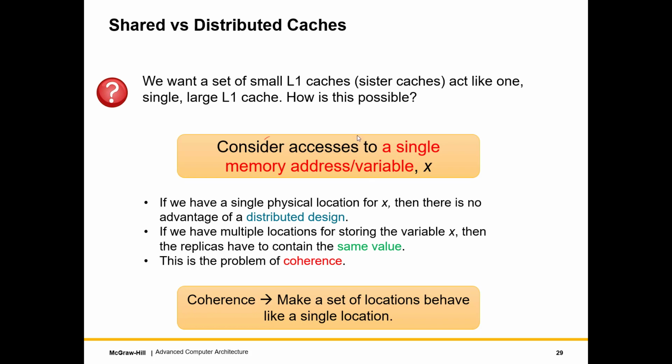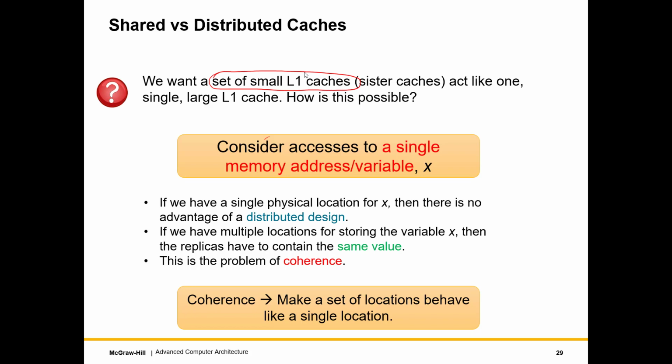So let us revisit this issue once again in some detail. So what is the question? The main question is that we want a set of small L1 caches known as sister caches to act like one single large L1 cache. So we are saying that this set of small L1 caches will give us everything.